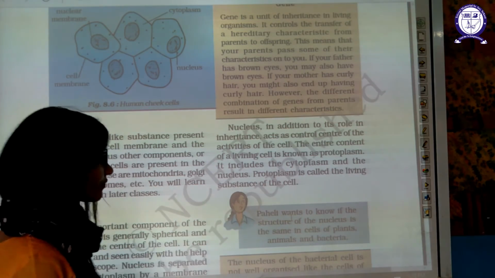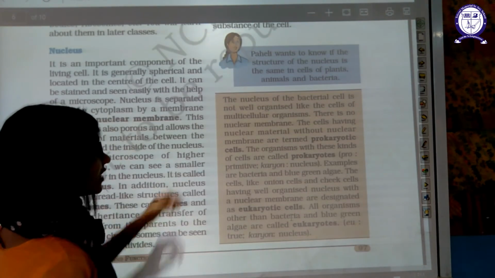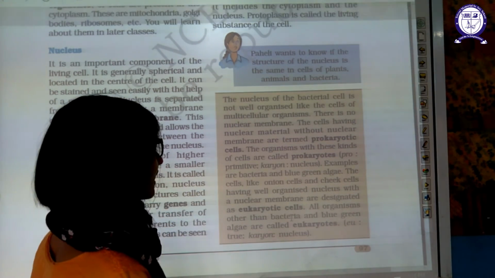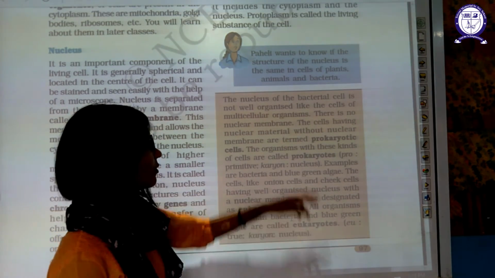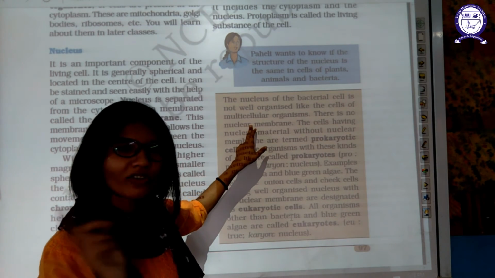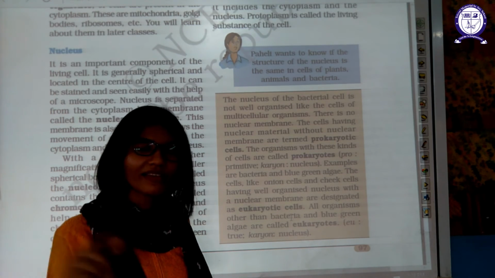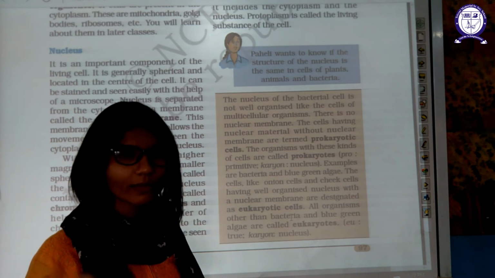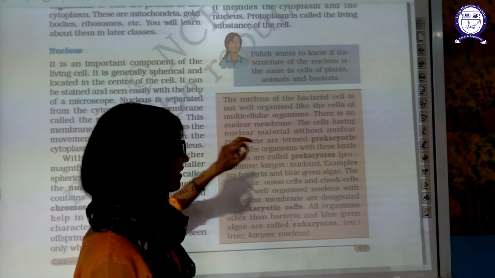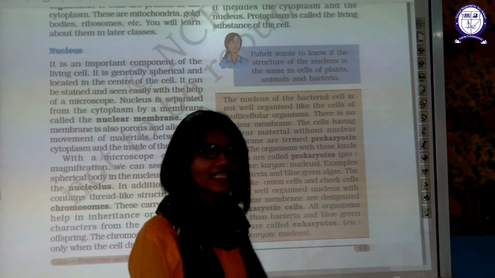Plasm means fluid. Now, the nucleus of the bacteria cell is not well organized as it is in a multicellular organism. There is no nuclear membrane in the case of bacteria. In a multicellular organism, the nucleus has its own membrane, known as the nuclear membrane, which is absent in small bacteria. A cell having nuclear material without a nuclear membrane is known as a prokaryotic cell.